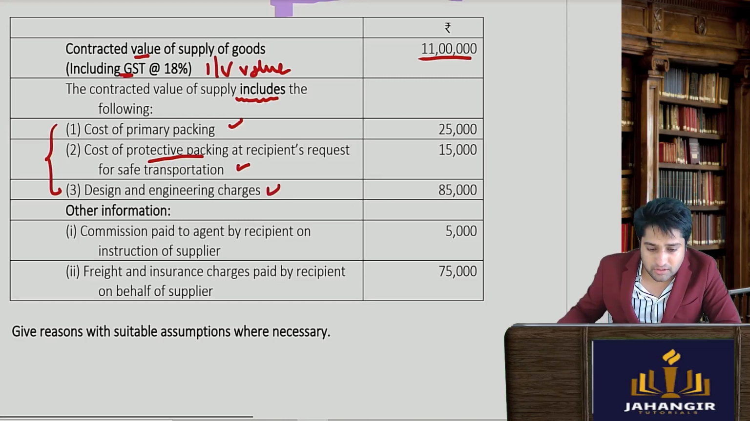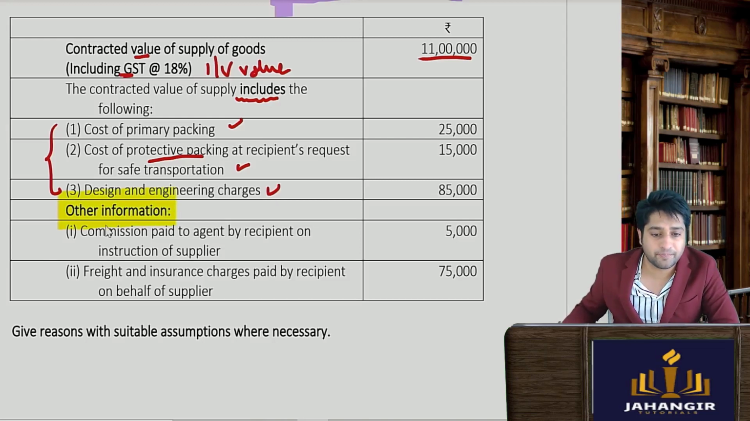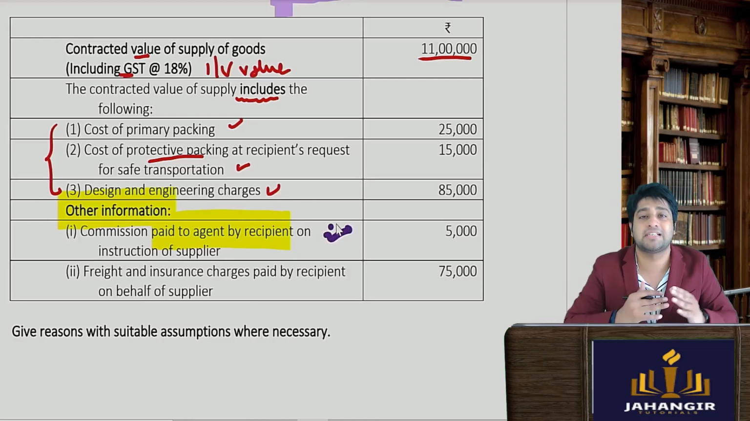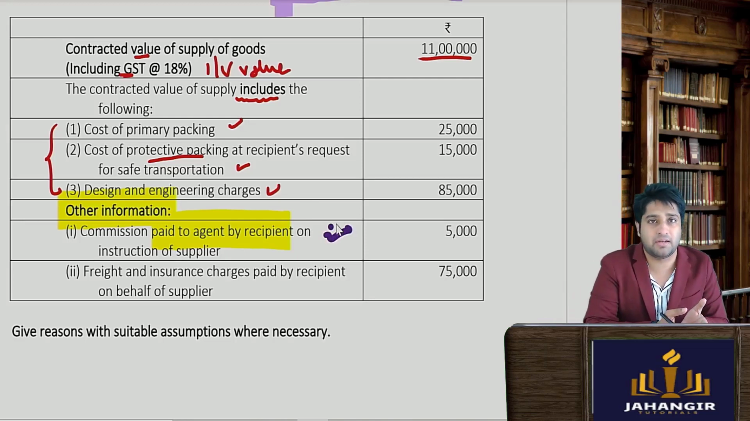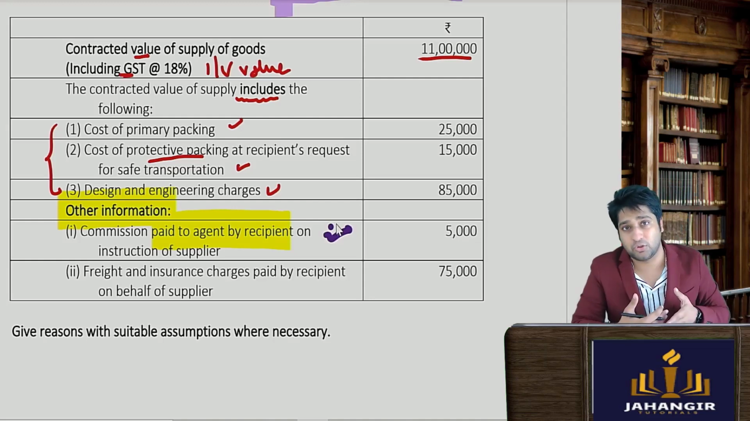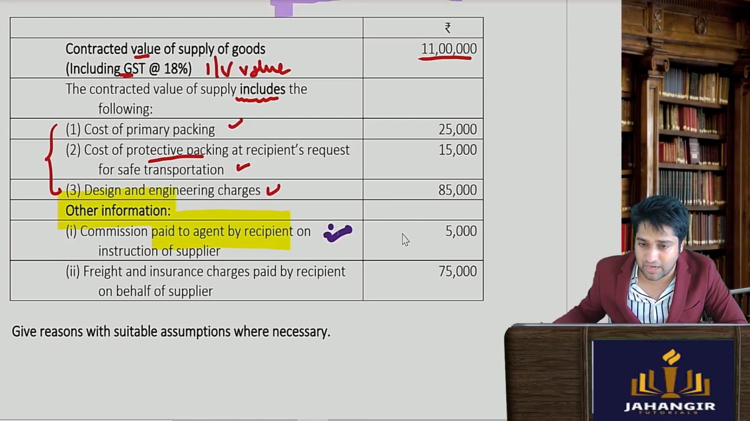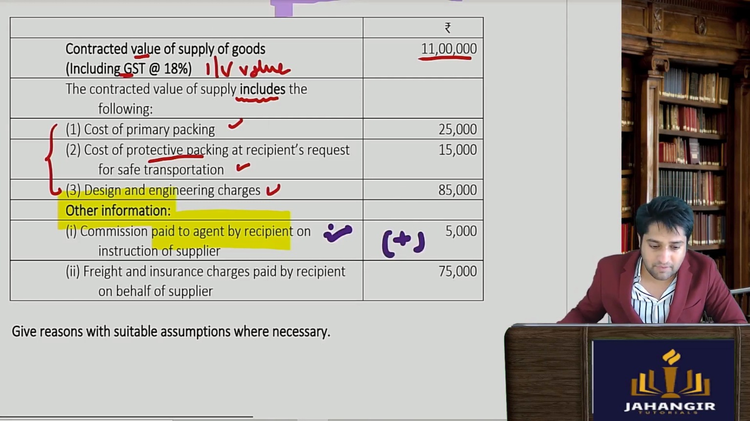Moving forward, other information. All this is not yet included. Commission paid to the agent by the recipient on instructions of the supplier. I told you this should be included because section 15 subsection 2 says anything that the recipient is paying to obtain the goods will be included. So this was not included, so we will add it to the value of supply.